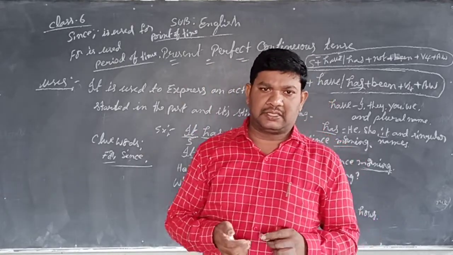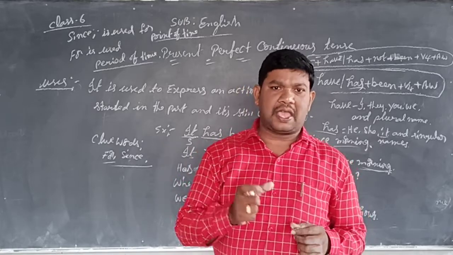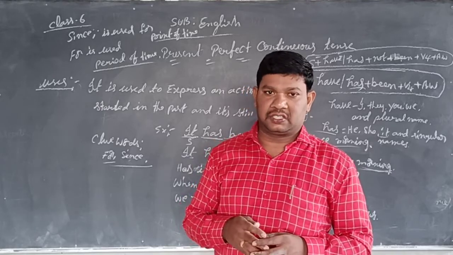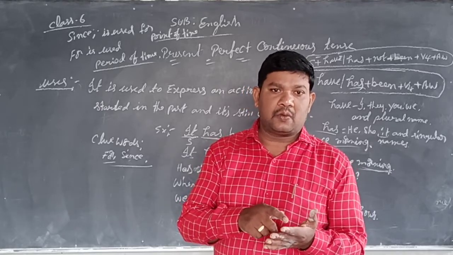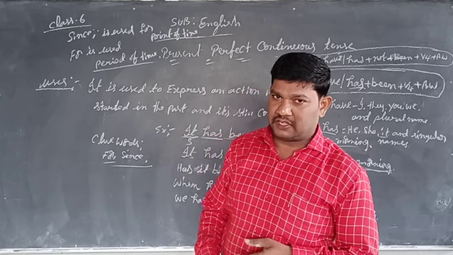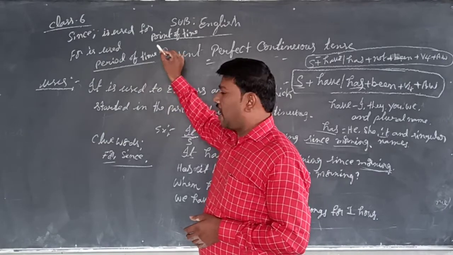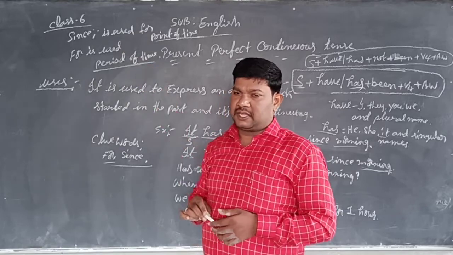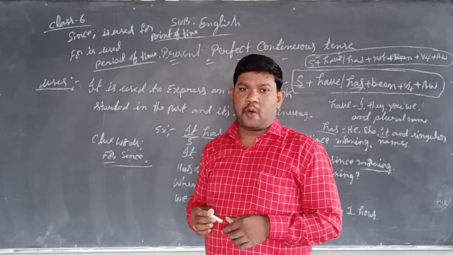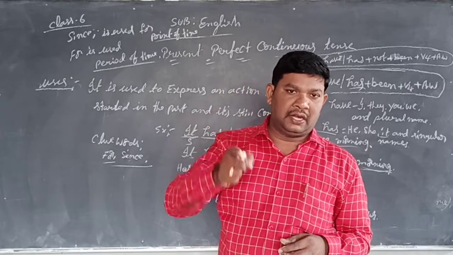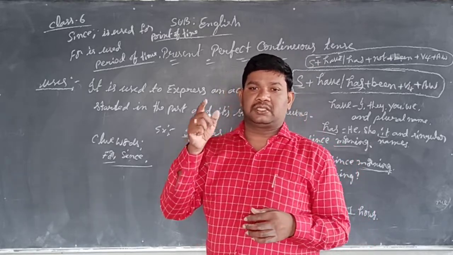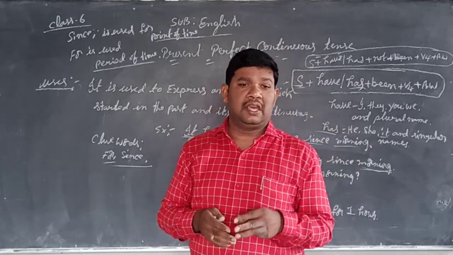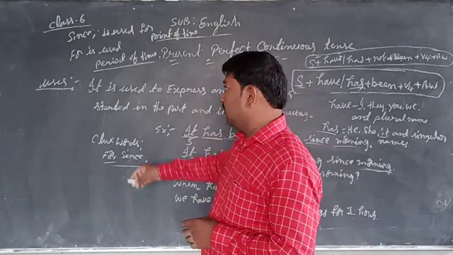So a period of time means for; we calculate a certain time. So I have been living in Chintamani for 5 years. Then I calculate the time, then I use for only. For is used only for a period of time, when we calculate a certain time. Since means only a point. I have been living since 2017. It is a point, 2017. When you calculate from 2017 to 2020, for 3 years, then we use the preposition for only.